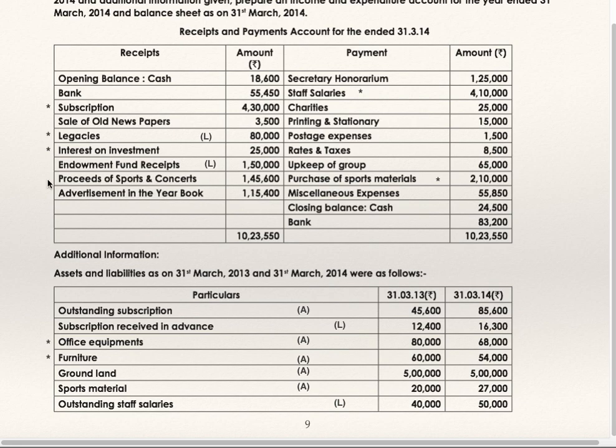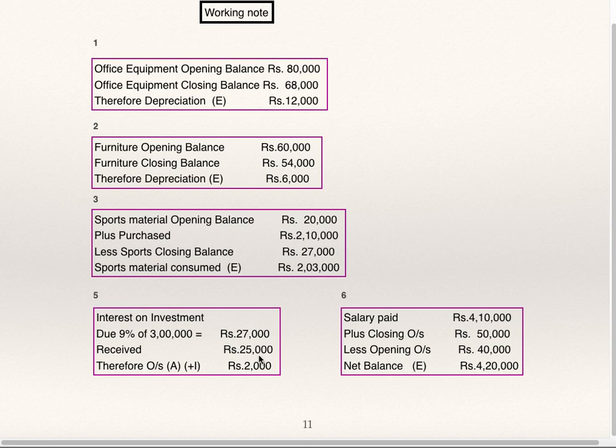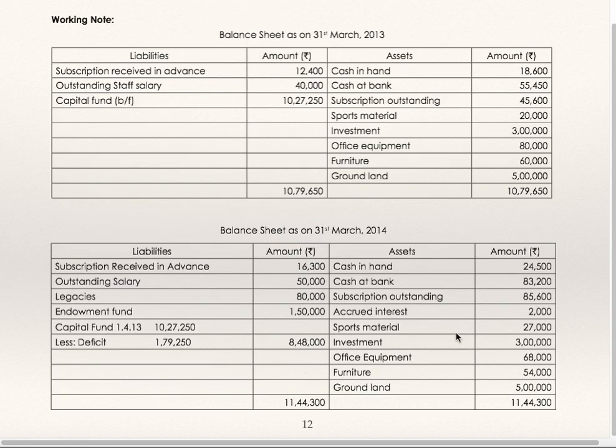outstanding salaries 50,000. Subscription outstanding, sports material, investment, the same investment will be recorded in the closing balance sheet also. Office equipment, furniture, ground and land. Now accrued interest 2,000. This I have shown you in the working note. Accrued interest on investment 2,000 is to be shown on the asset side of the closing balance sheet. So this is 2,000. Subscription received in advance. Outstanding salaries is given in additional information.